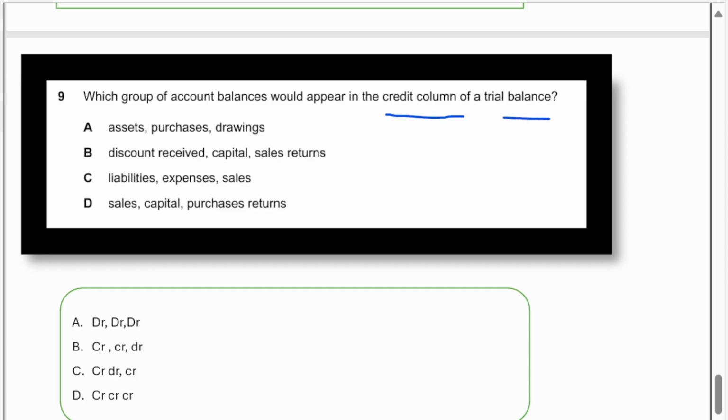Okay, so assets debit, purchases debit, drawings debit. They asked for credit, right? Discount received credit, capital credit, sales returns debit. This is also incorrect. Liabilities credit, expenses debit, sales credit. So this is incorrect. Sales credit, capital credit, purchase return credit. Yes, option D is the right one.